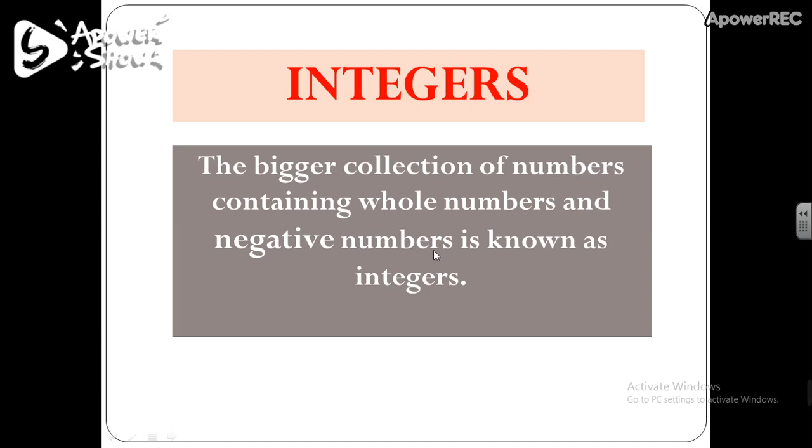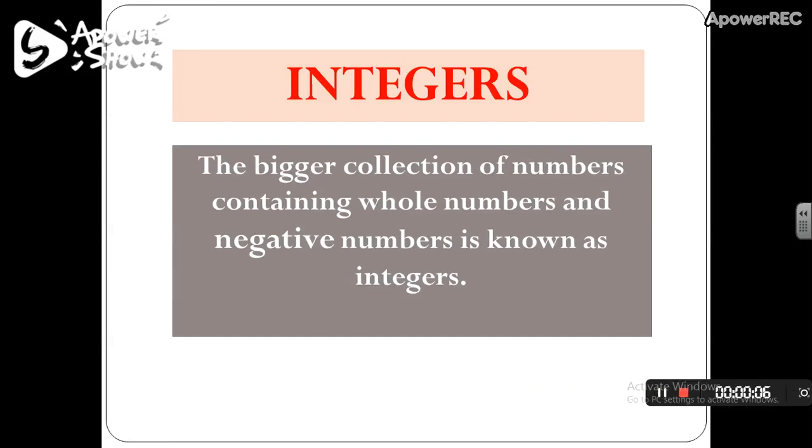So negative numbers and whole numbers, their collection is known as integers. So integers contain whole numbers and negative numbers both. So we can say every whole number is an integer. Every natural number is also an integer.